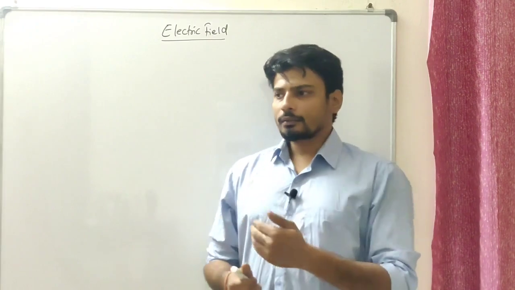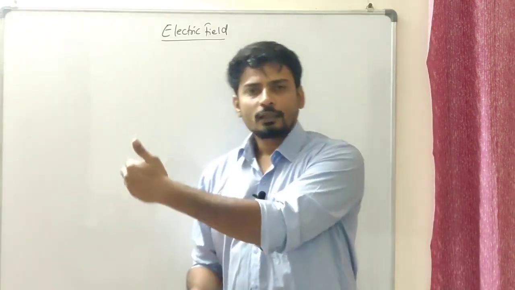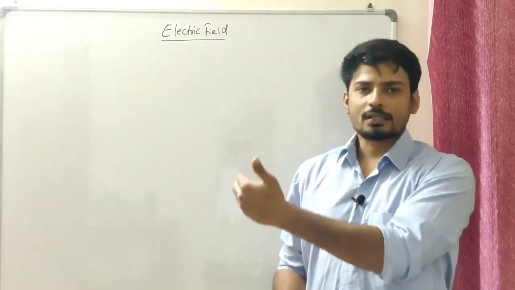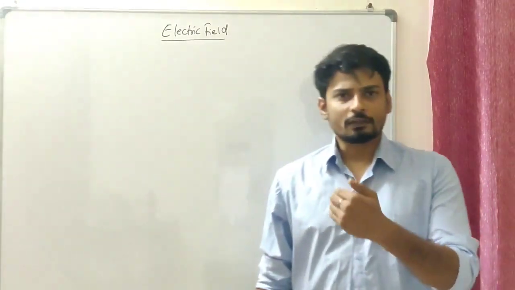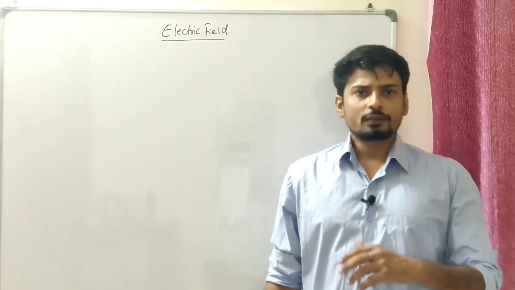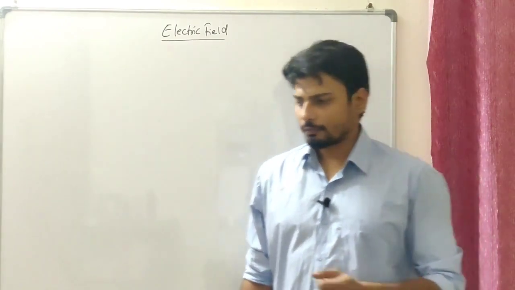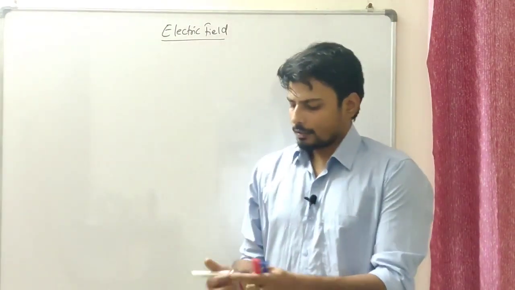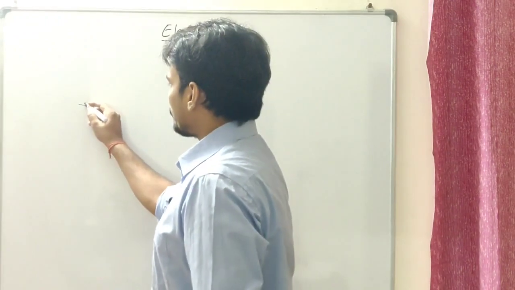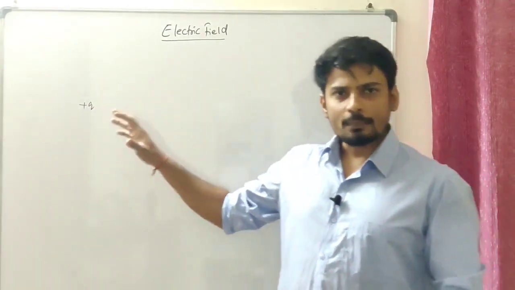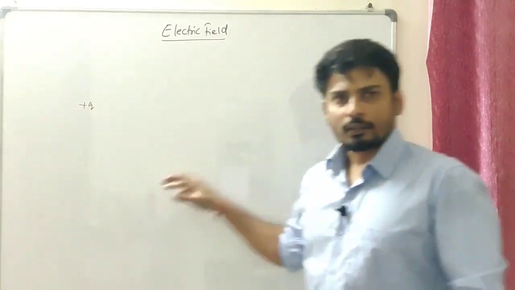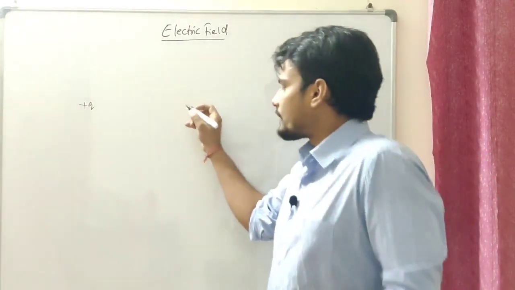So how does it translate to that particular point? It happens in terms of waves. And I'm sure you must be aware that a wave travels at a speed almost equivalent to the speed of light, so we normally take it as the speed of light. Let's say I have a charge plus q over here, it must have created some sort of elements around it which would attract or repel.